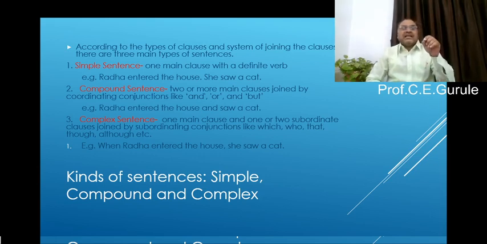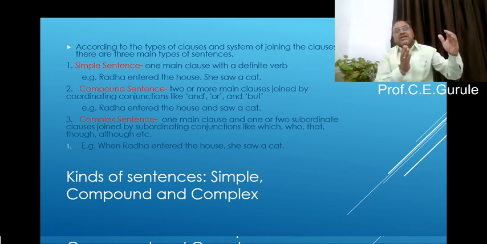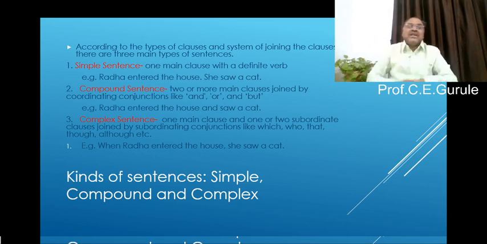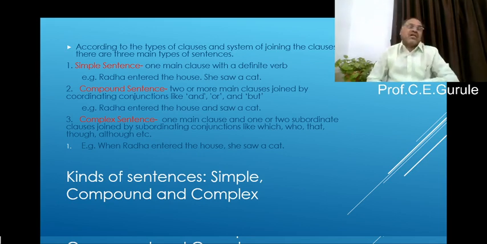When Radha entered the house, this is a subordinate clause because it does not give the complete meaning. If you continue to say the same sentence for 8 days, when Radha entered the house, when Radha entered the house, you don't get the meaning. But when you say she saw a cat, that gives the meaning of that sentence. That is why this is called a subordinate clause, and that is the definition of a complex sentence.